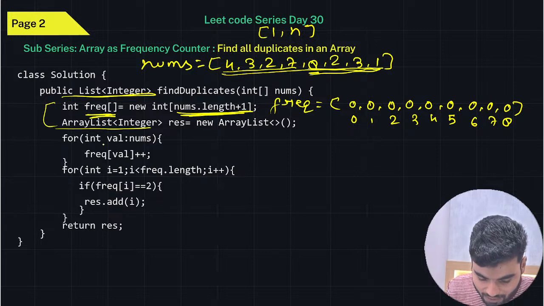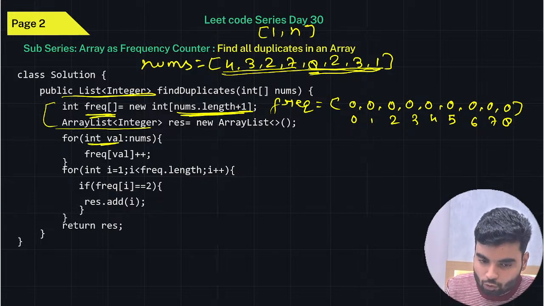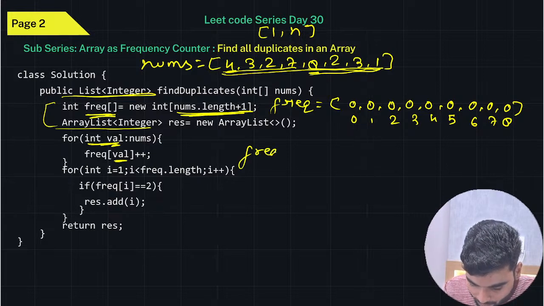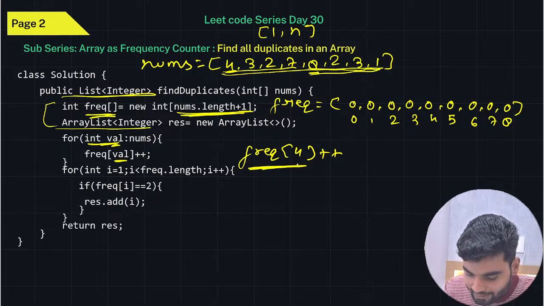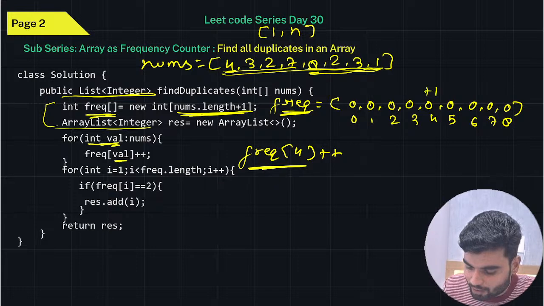Now how is this working? We are using the value from this nums array. This is a for-each loop in Java and C++, and a for loop in Python. First time this value will be 4, meaning frequency[4]++. Do plus plus, increase the value at the fourth index in the frequency array by 1. So you'll go to the fourth index and increase the value by 1.